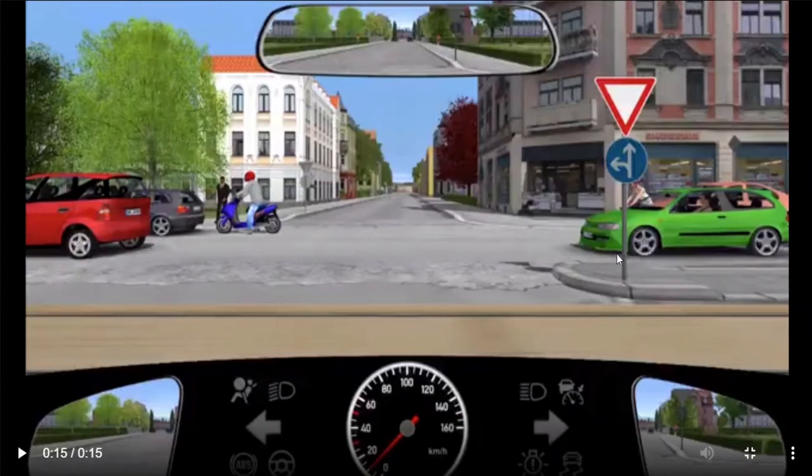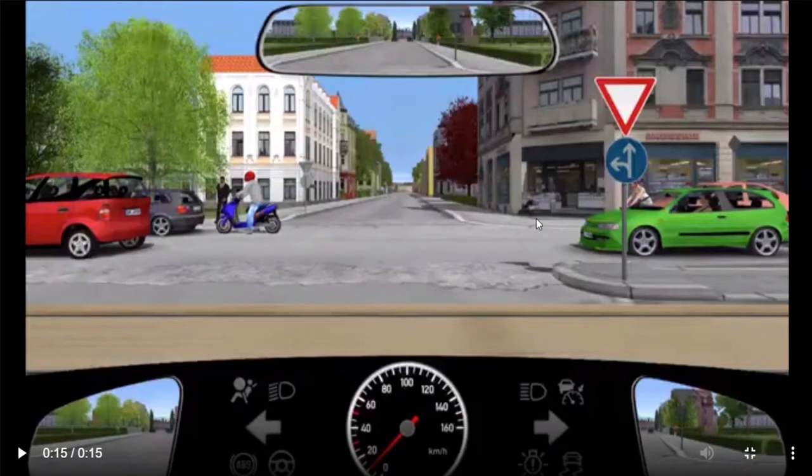Why? It's a basic rule. It's the responsibility of a driver. Whenever the driver sees that there is a traffic jam in front of him, he will never enter in such a way that he could block the crossroad. For example, if this green car driver proceeds further, it's possible that he will stop somewhere here because of the red car or because of the motorcycle. Then he will block the crossroad for the oncoming traffic. He will block the junction. So here we know that the green car will never proceed.